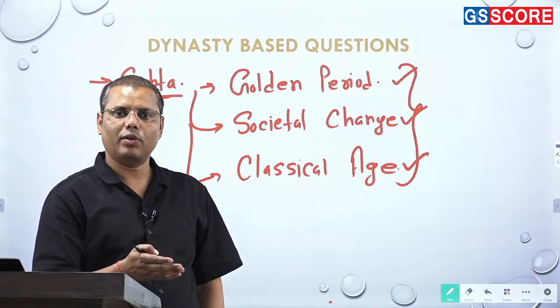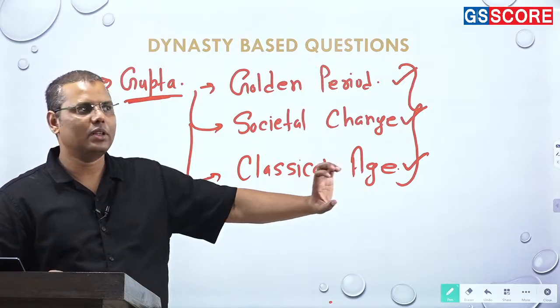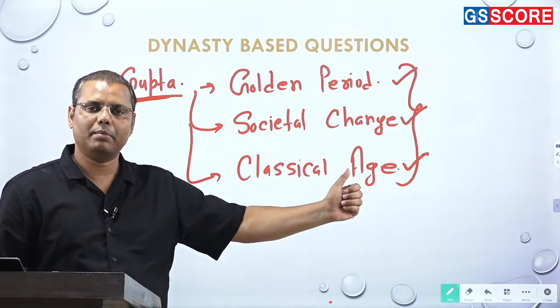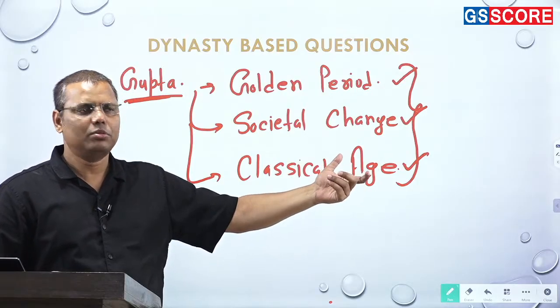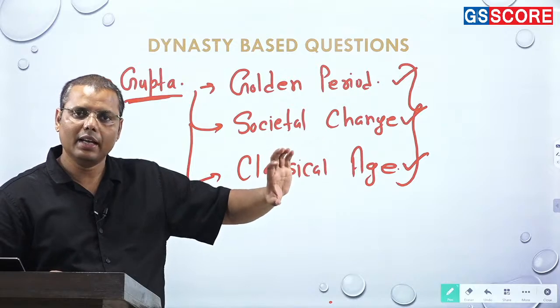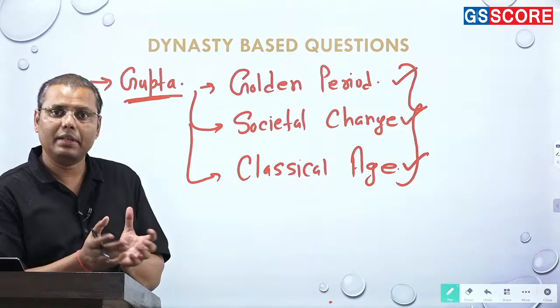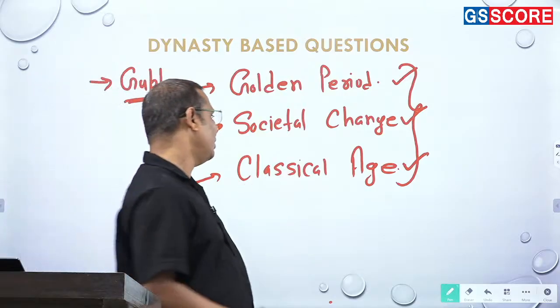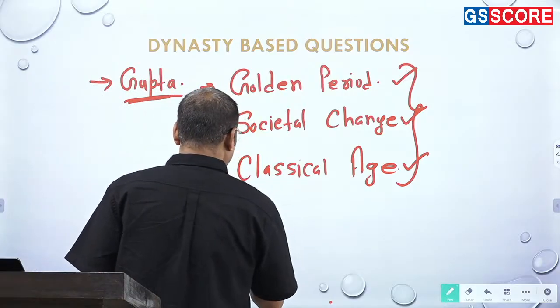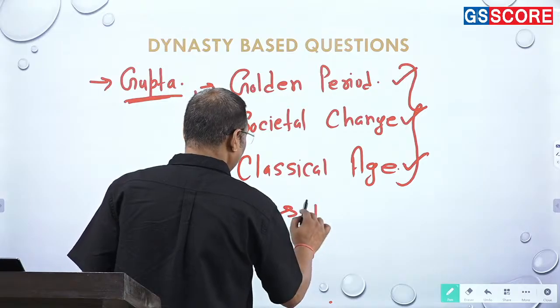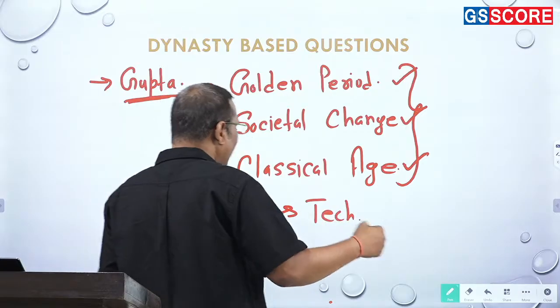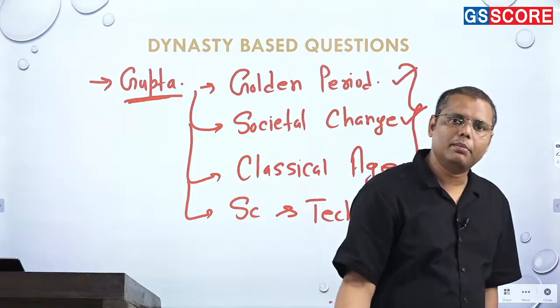Earlier also they have asked question, but ठीक है, उन लोगों ने अगर पहले पूछा है कि how come Guptas contributed for the development of art and culture, so that is okay, like but then here possibilities are there more, and in fact more dimensions can be asked from here, such as this period is even known for great amount of development in science and technology, right? And I believe that science and technology is gradually becoming an important topic.